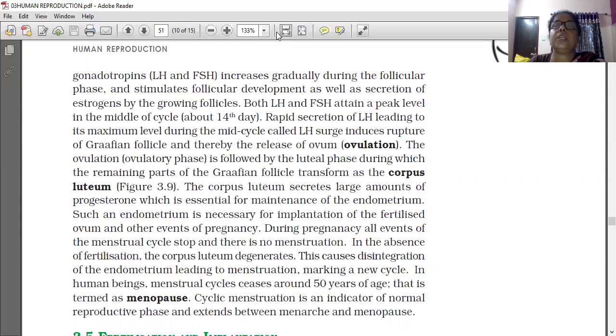So today we discussed two topics, oogenesis and the menstrual cycle. I think all of you understood it. One more time, you also try to read and understand.